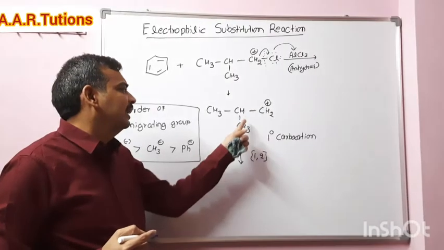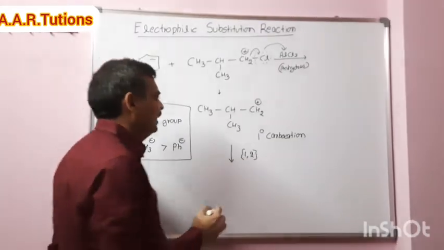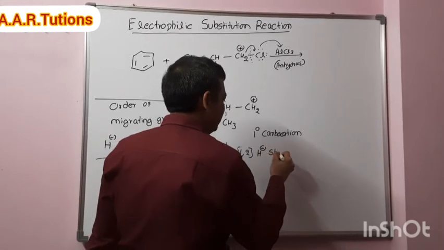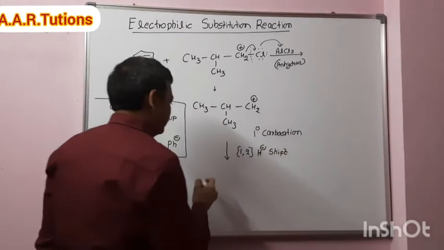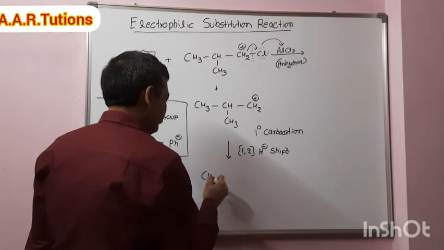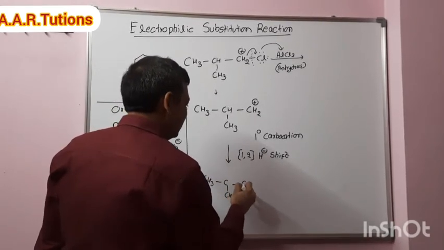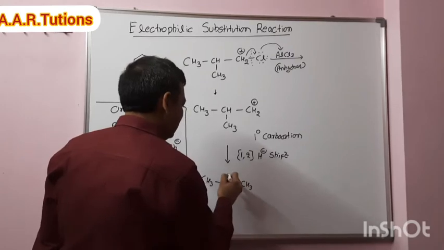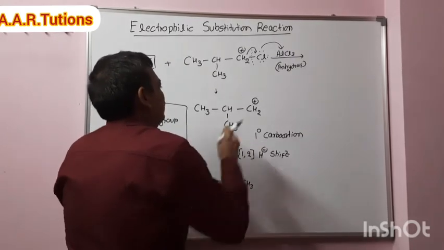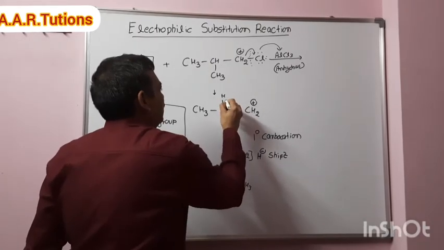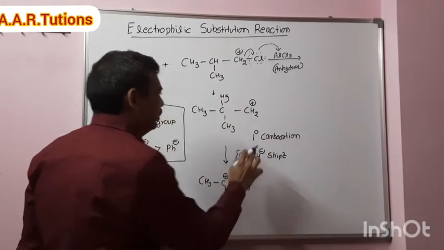Here hydride and methyl are there, so definitely a hydride shift will take place. A 1,2 hydride shift: CH3, C, CH3, CH3, and then there is a positive charge here. For clear understanding, I will write it like this: hydride shift, a 1,2 hydride shift.